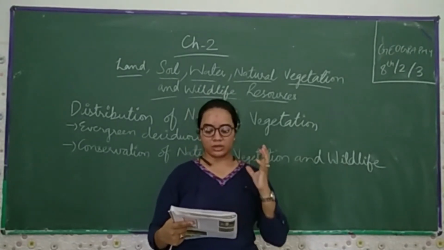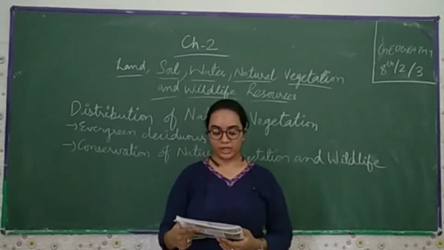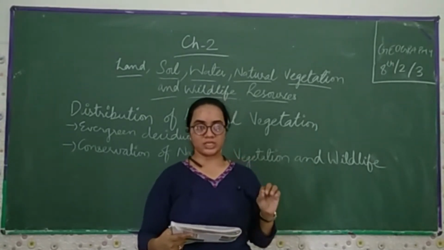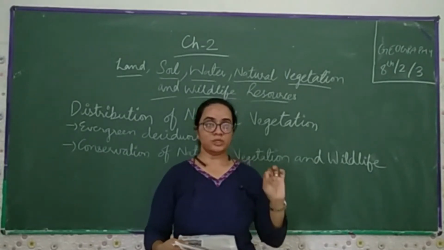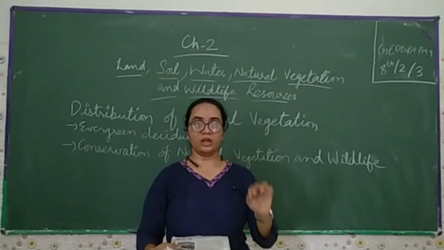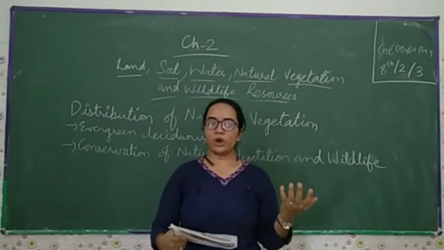Tundra vegetation found in the polar regions comprises mosses and lichens. Forests are broadly classified as evergreen and deciduous, depending on when they shed their leaves. Evergreen forests are those which are green for 12 months. The other kind we call deciduous forests.